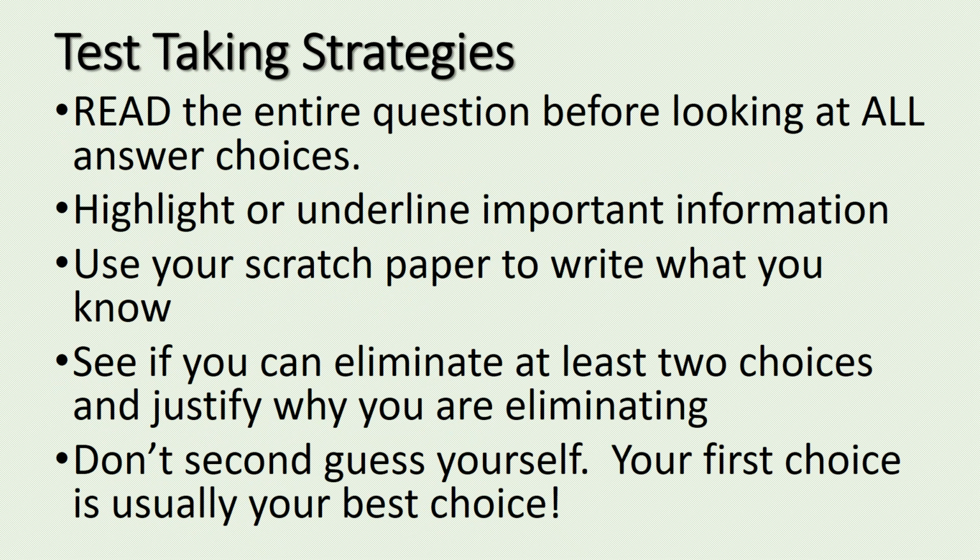As you're taking your test, make sure you use your test-taking strategies that we've been working on in class. The first thing you should do is read the entire question before looking at all answer choices. If you have to, reread the question. Next, you should highlight or underline any important information. You should also use your scratch paper to write out what you know that may help you answer the question. After that, see if you can eliminate at least 2 choices that are wrong and make sure you justify why they are wrong. The last thing is, don't second guess yourself. Your first choice is usually the best choice.